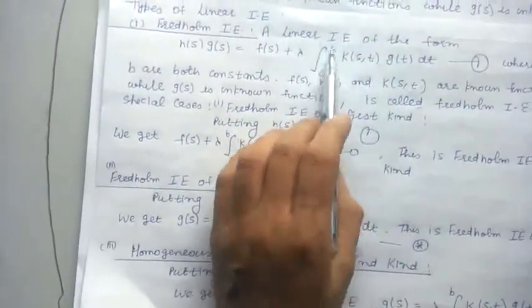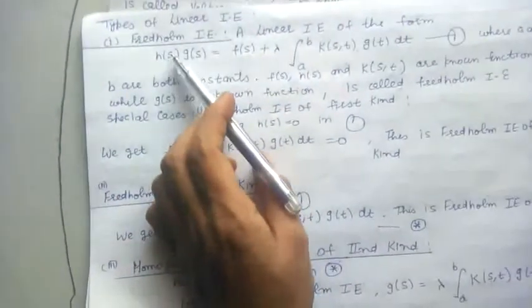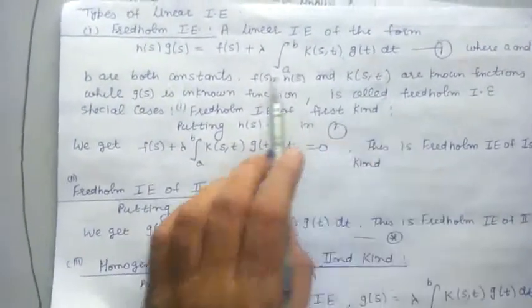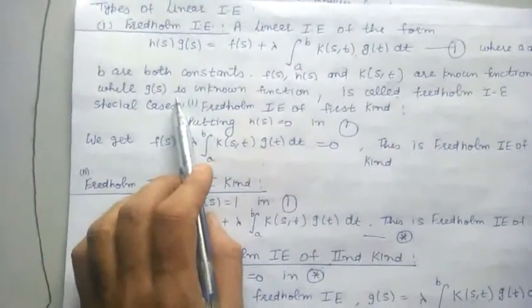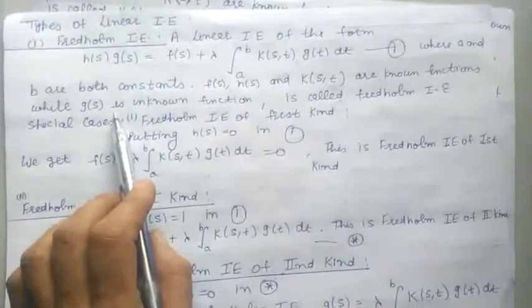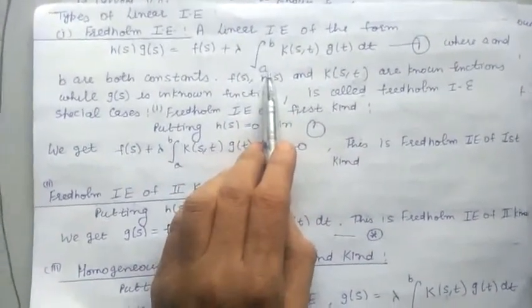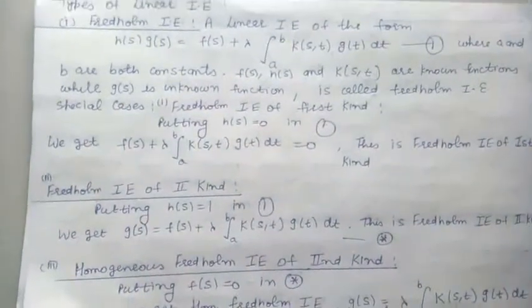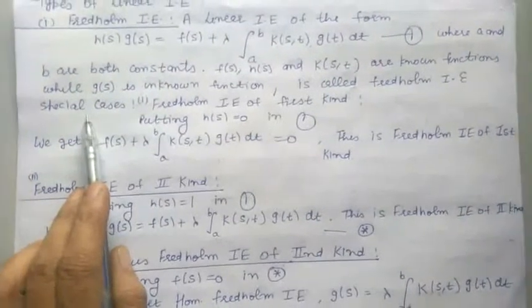Here a and b both are constants, and the functions f, h and K are known functions. The function g is the unknown function. Such kind of integral equation in which both limits of integration are constant is called the Fredholm integral equation. And this can further be classified by taking some special cases.